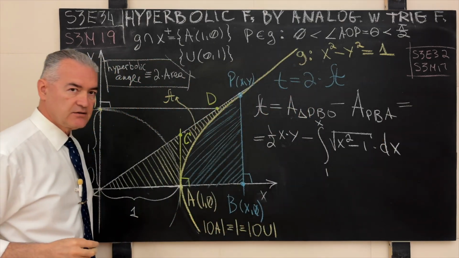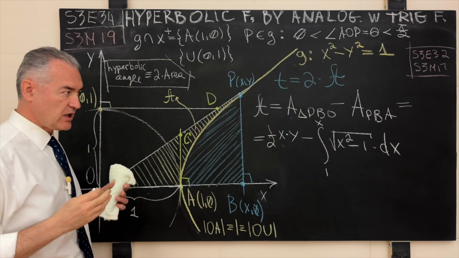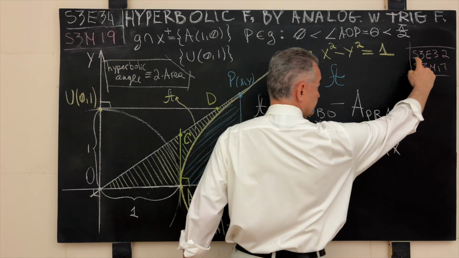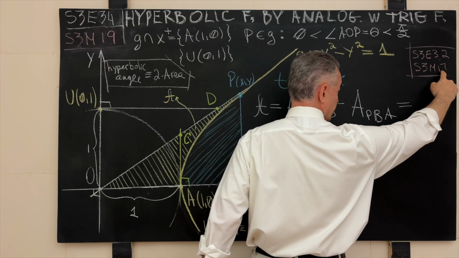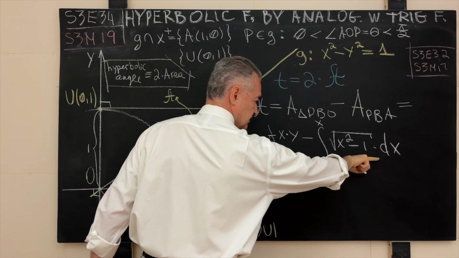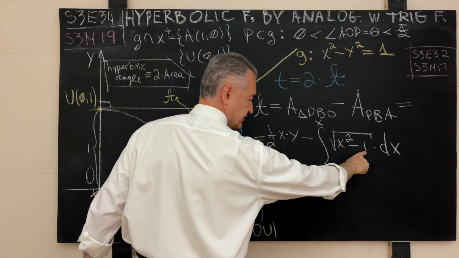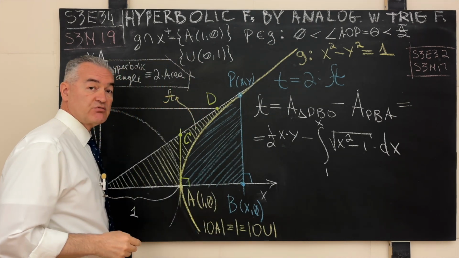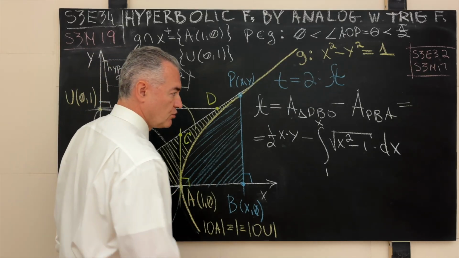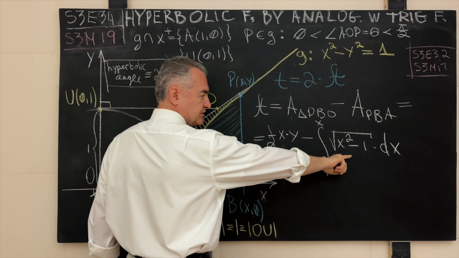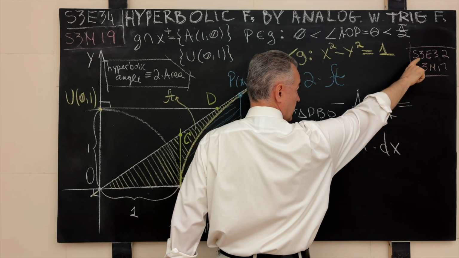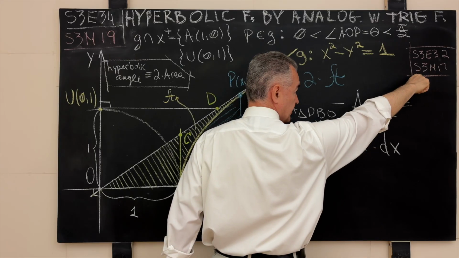dx. And now it should become evident why I spent that much time and why I put the episode, season 3 episode 32 together, where we solved the mathematical problem S3E34, because there we evaluated precisely this integral, except that instead of 1 we had the parameter a. So now I will not be dwelling too much on the computation of this integral. I will capitalize on the fact that we did all this heavy lifting in season 3 episode 32. The link in the comment section to this episode.